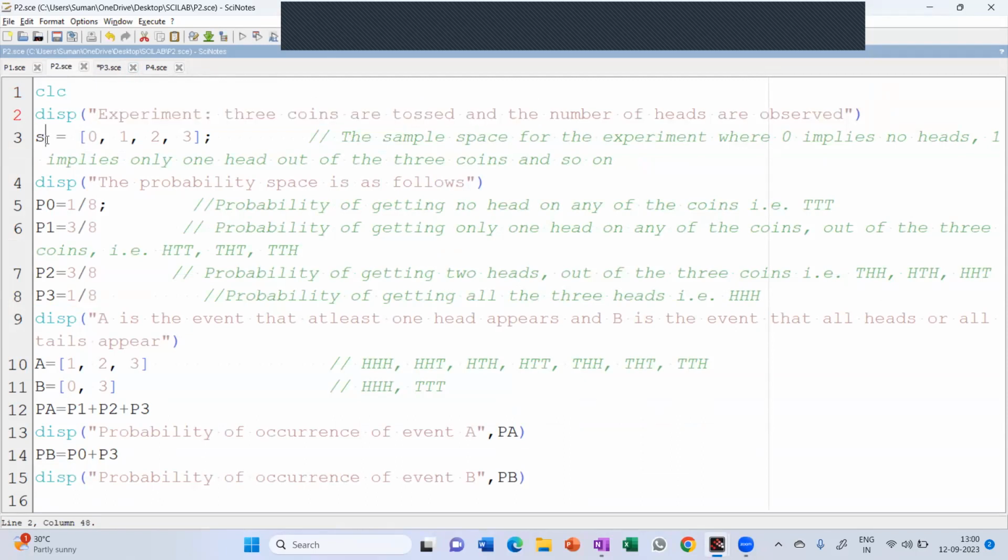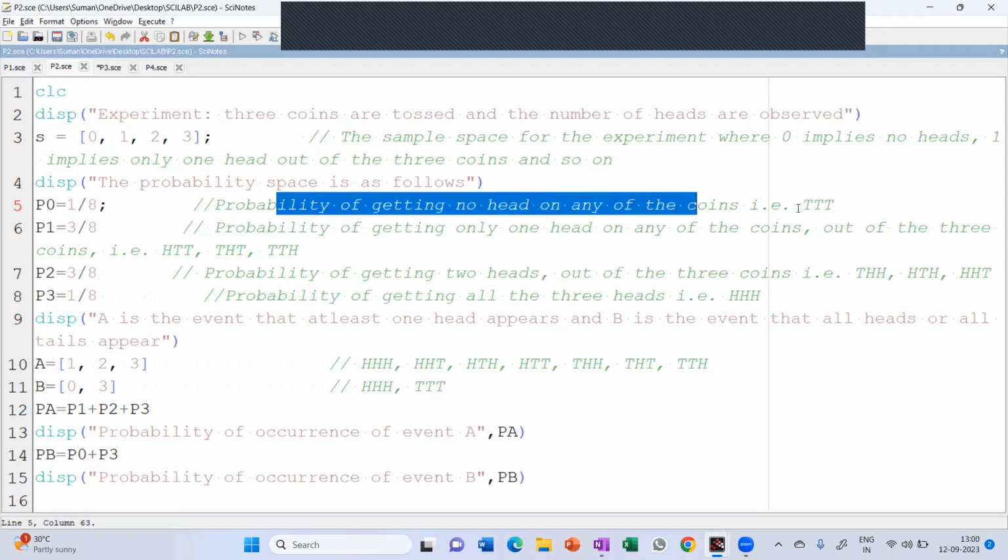In the next line, I'm defining a variable s. Since I'm storing more than one value, I'm taking the help of an array. In that I'm writing 0, 1, 2, 3, because when we toss a coin 3 times, the number of heads is going to be either 0 or 1 or 2 or 3. Next, display the probabilities of the cases as follows. P0, as I said, stands for probability of getting no heads.